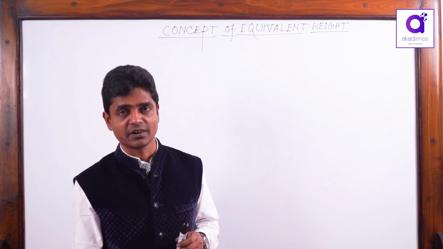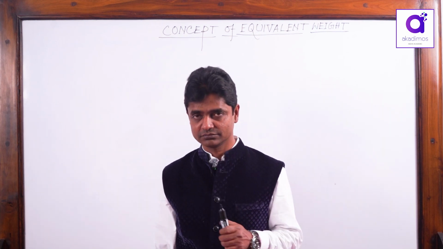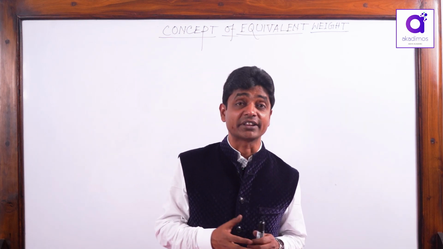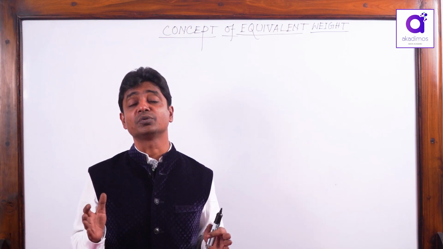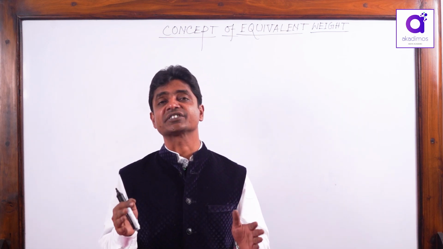The molecular weight of KMnO4 is fixed, as you get from the molecular structure. But the equivalent weight of KMnO4 is variable, depending on the nature of the reaction.